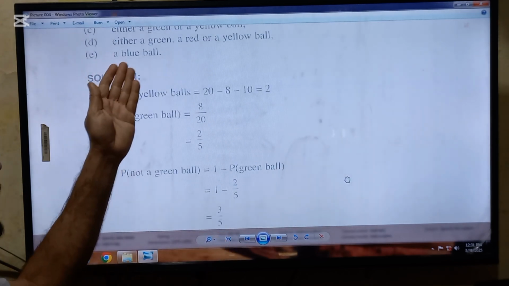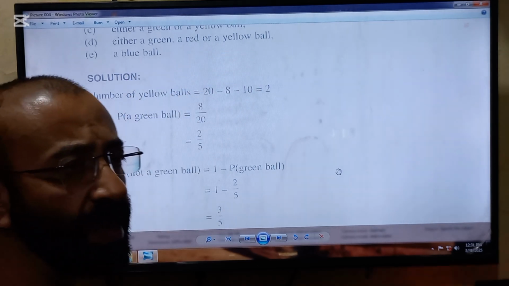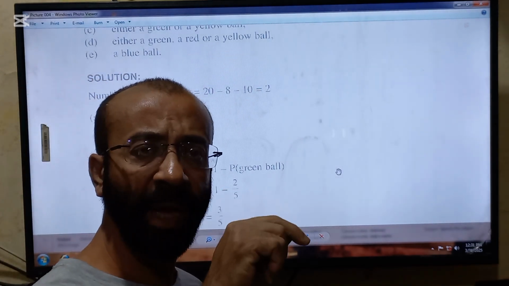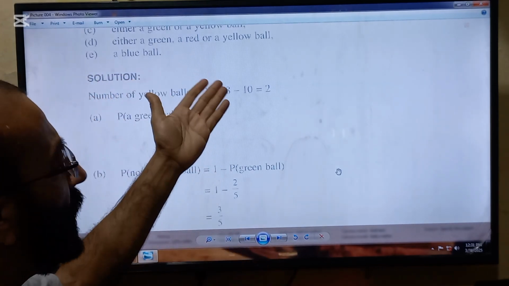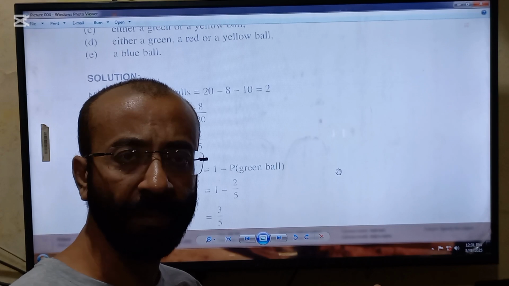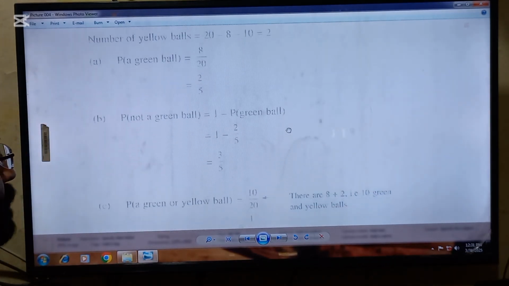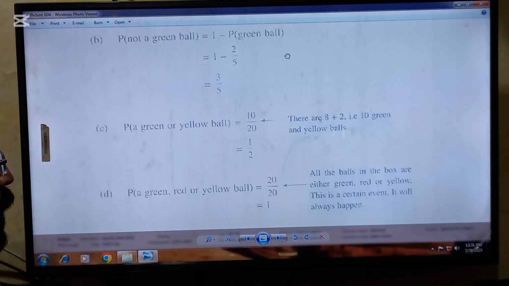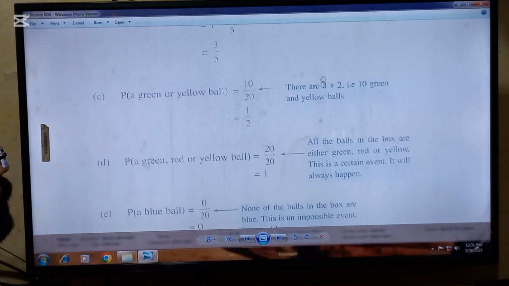D part is either a green or a red or a yellow. So remember, beta, there are only 3 colors in the bag, that is green, yellow and red. So it means 20 favorable outcomes will be there, and in total there is also 20. So 20 by 20 will be put in the formula, and after cancellation you will get answer of 1.